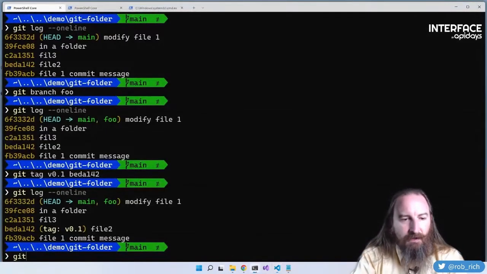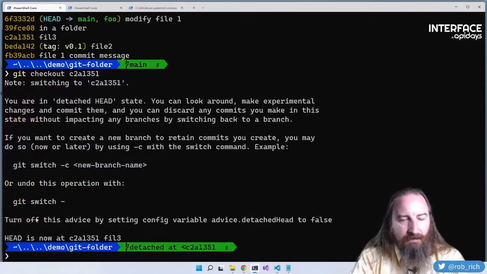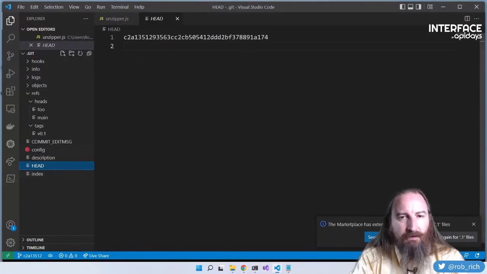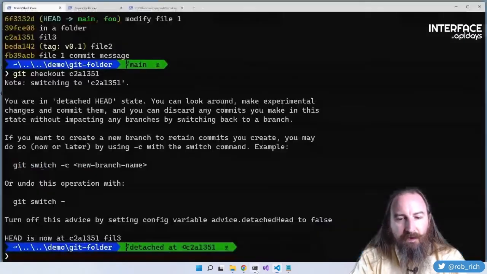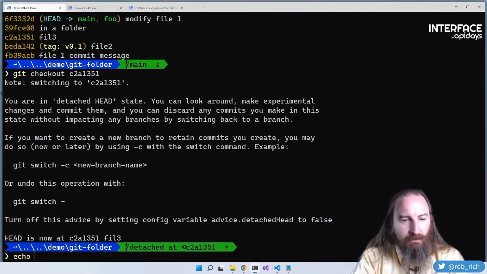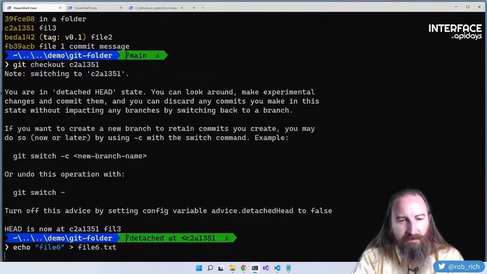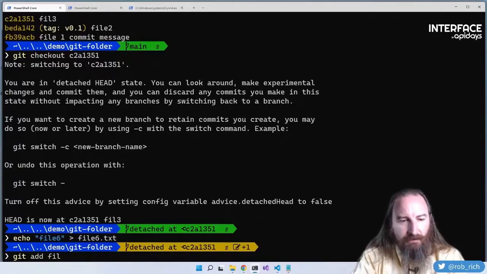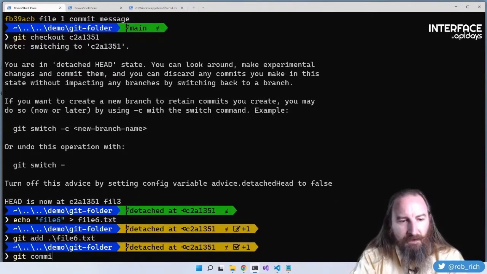So if we were to say git checkout this particular commit, then now HEAD no longer points at a ref, it points at a particular commit. Now it's not broken. We can still echo file 6 and redirect that to file6.txt, git add file6, git commit -m file 6.